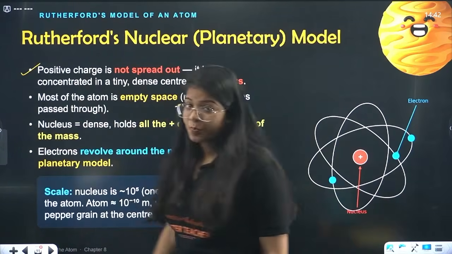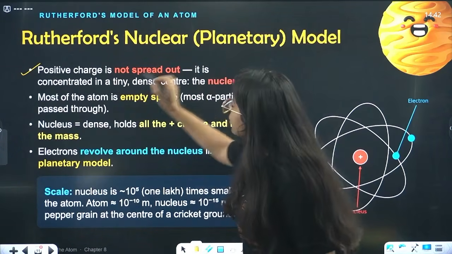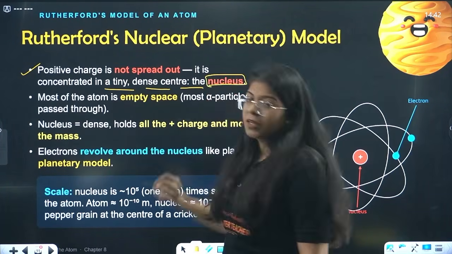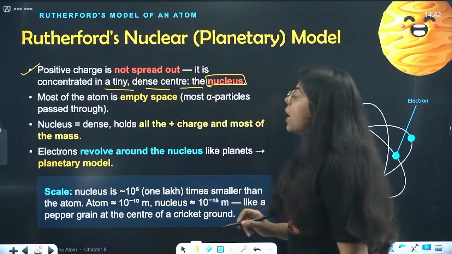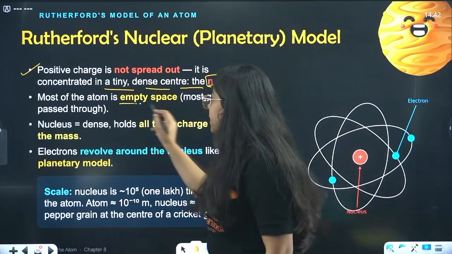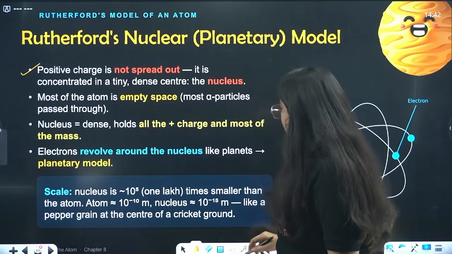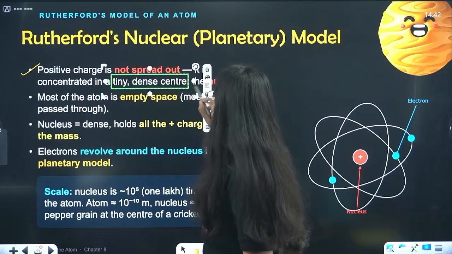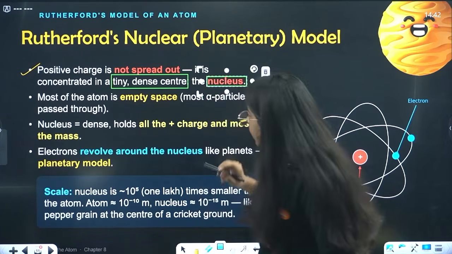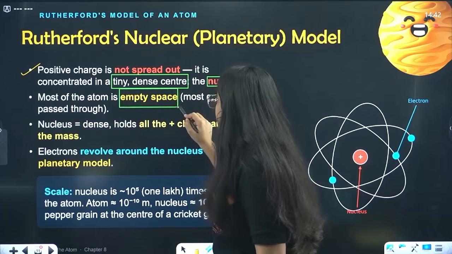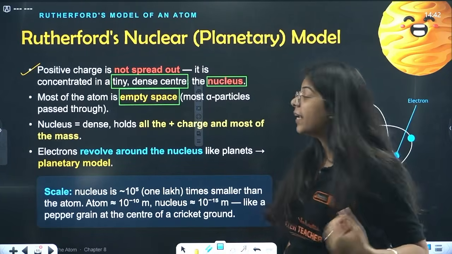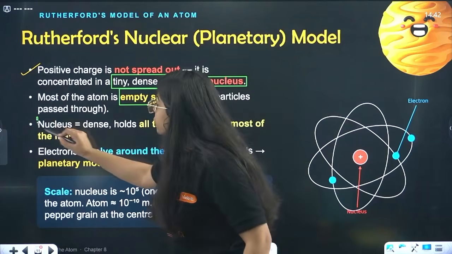Positive charge is not spread out. Okay, it is concentrated in a tiny dense center that is called our nucleus. Understood? Most of the atom is empty space. I am just boxing the main points. Okay, now it is at the center, it is called the nucleus. Most of the atom is empty space because most alpha particles passed through it. Right, now this nucleus, beta, it is very dense.